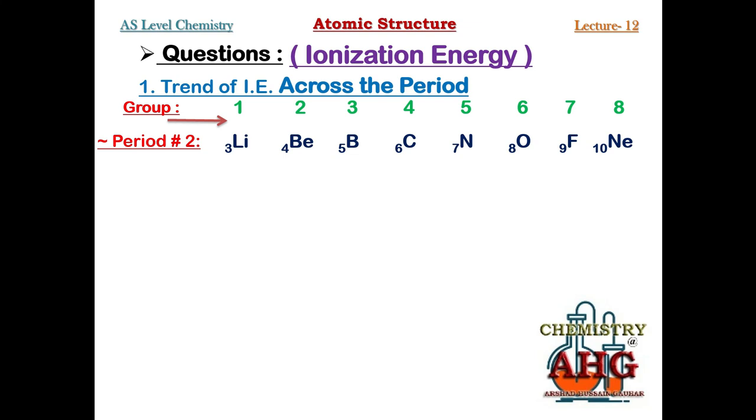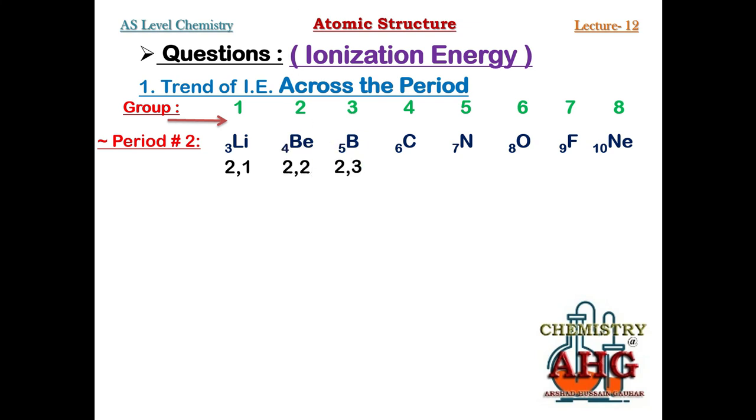Now we are going to apply three factors. Before applying three factors, we are writing electronic configuration for these elements. The electronic configuration for lithium is 2 1, for beryllium 2 2, boron 2 3.